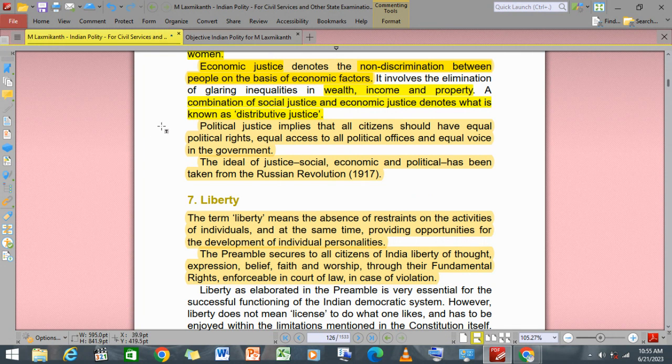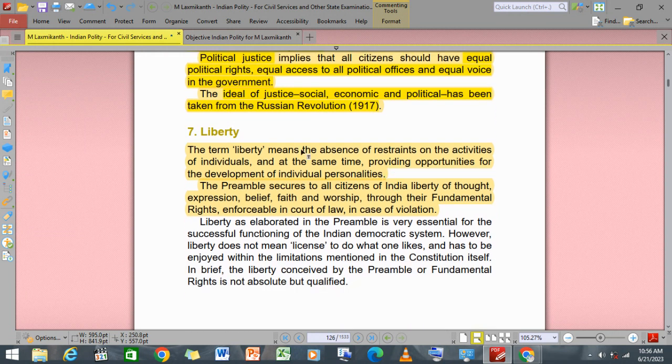Now, political justice implies that all citizens should have equal political rights. That means equal opportunity, equal access to all political offices, and equal voice in the government. The idea of justice, that is social, economic, and political, has been taken from the Russian Revolution of 1917.